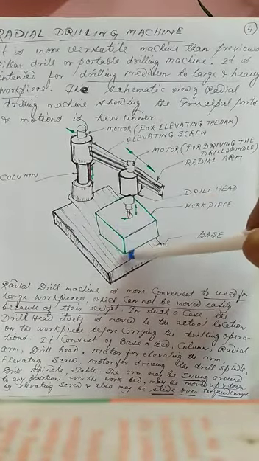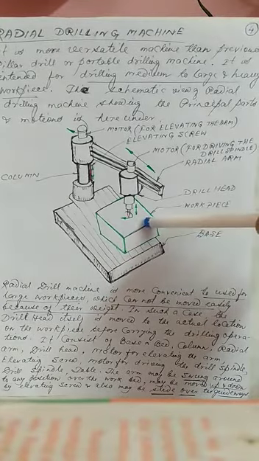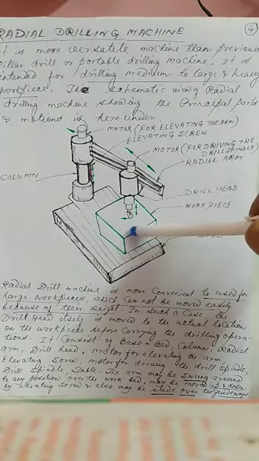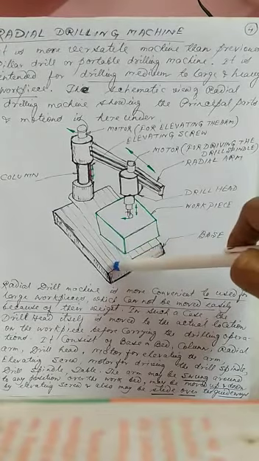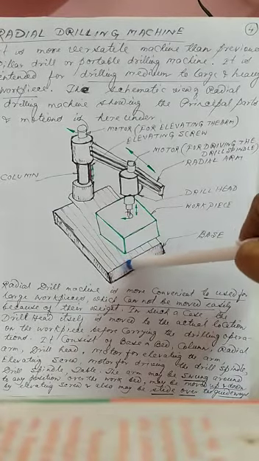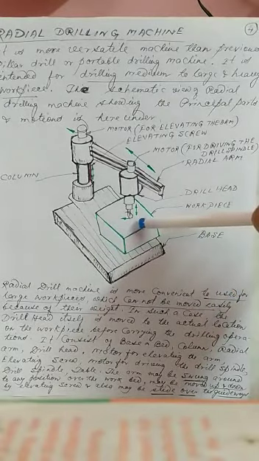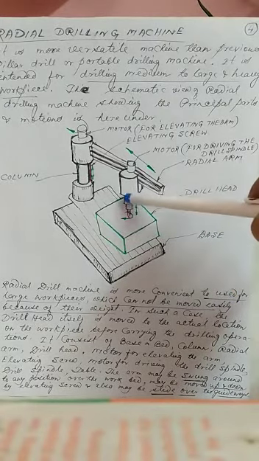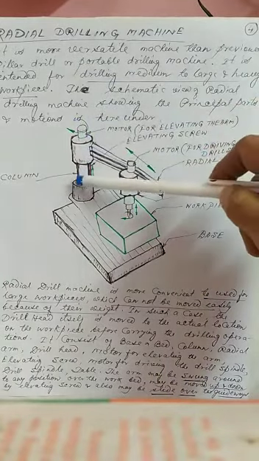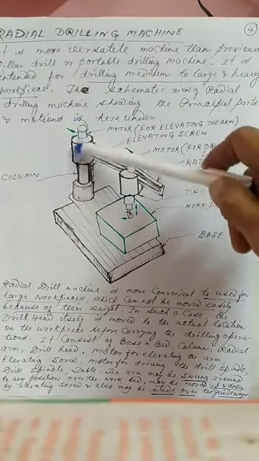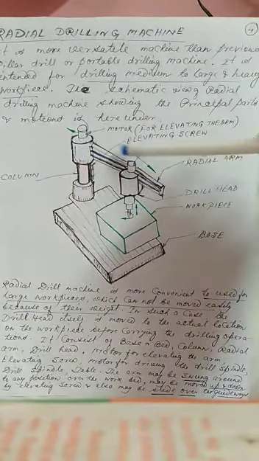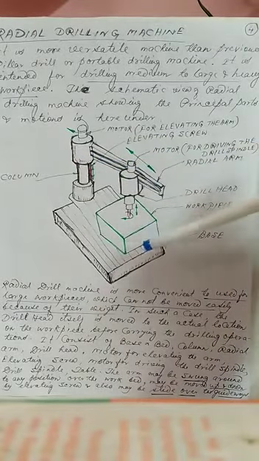It is called the base, and we are keeping this workpiece directly on the base. Instead of the workpiece, we can keep this table on the base, and on the table we can fix this workpiece here. And in the left portion there is a column. On this column there is a radial arm, and on the radial arm there is a drill head.